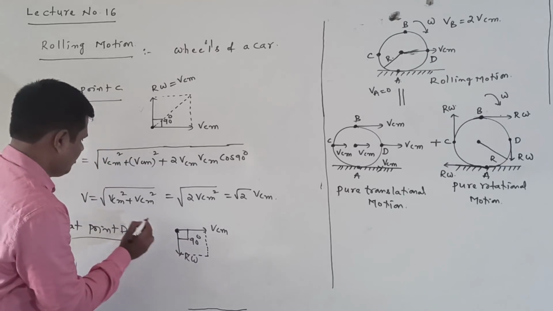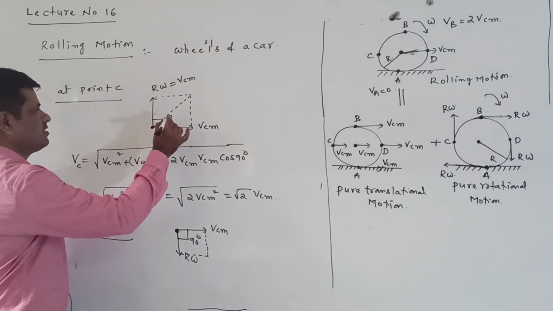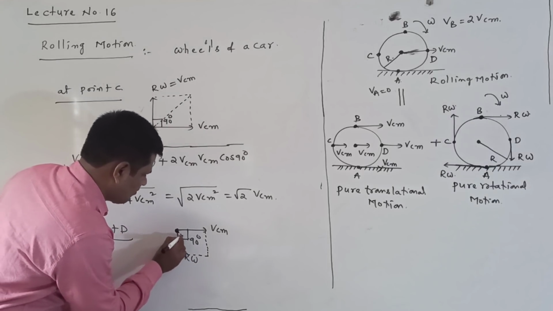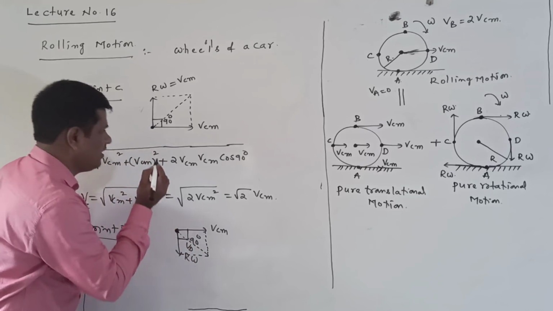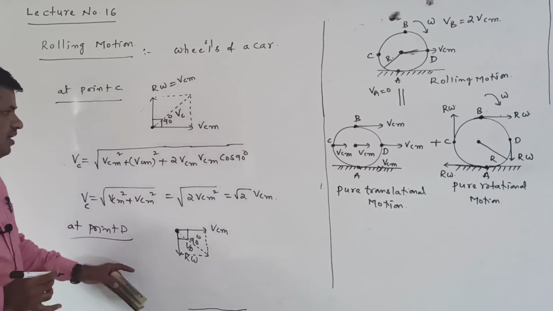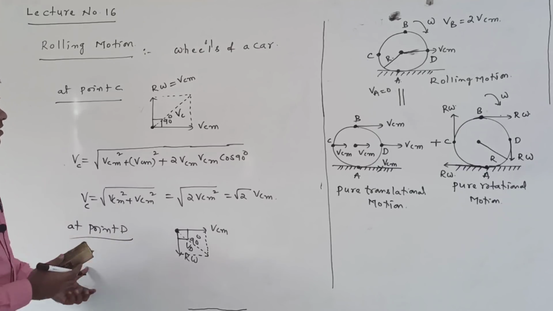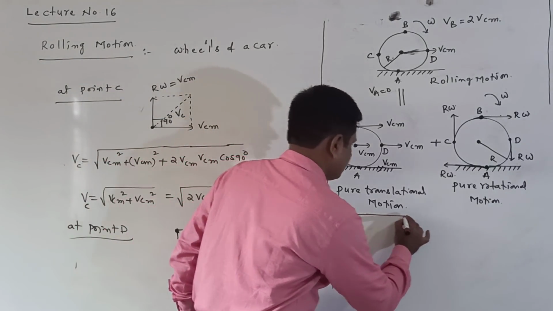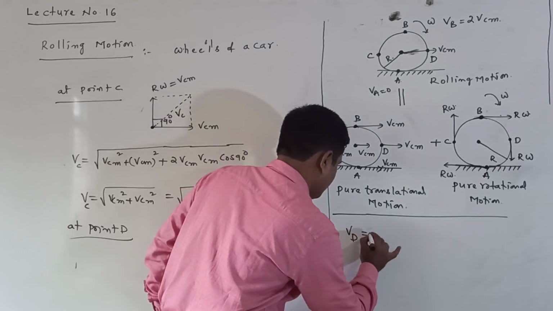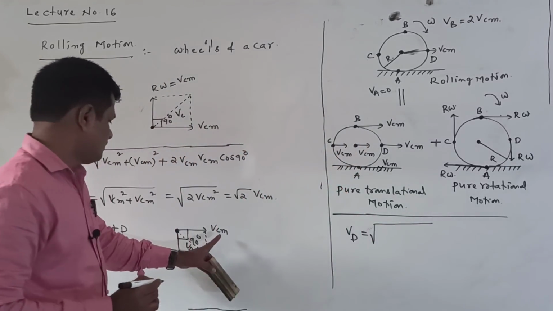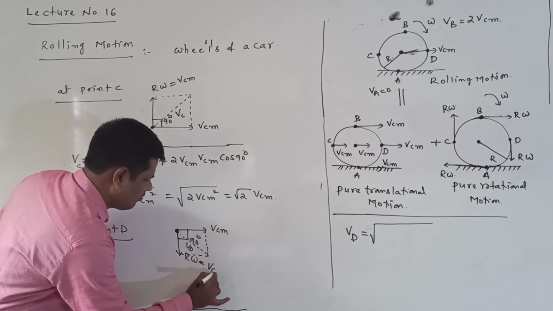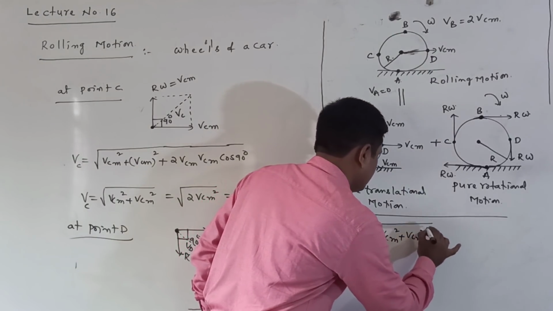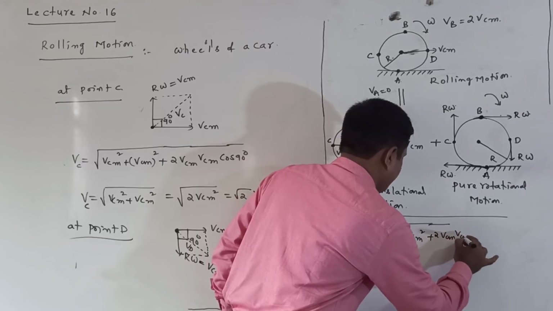Here we find the resultant velocity. That was at point C. Now I want to find the resultant velocity at point D, which I consider as VD, and at C as VC. How to find VD? Similarly, VD is equal to the square root of VCM square plus R omega square plus 2 VCM into R omega, where R omega is equal to VCM, as we already know. So VD is equal to VCM square plus VCM square plus